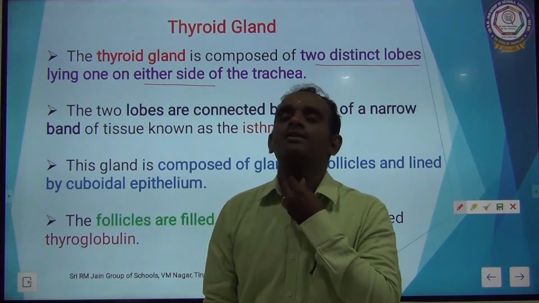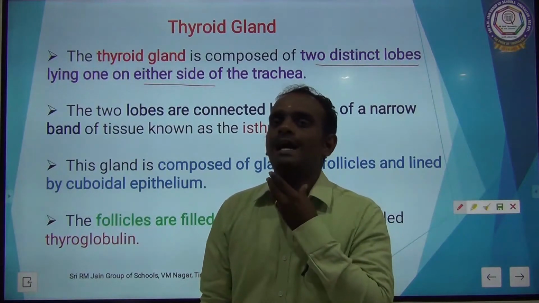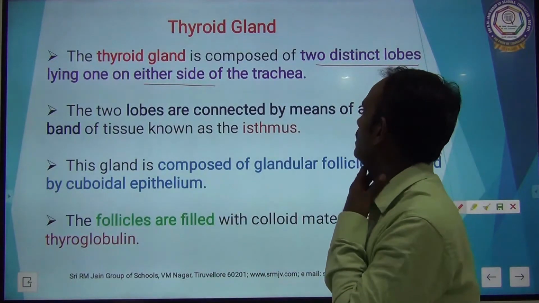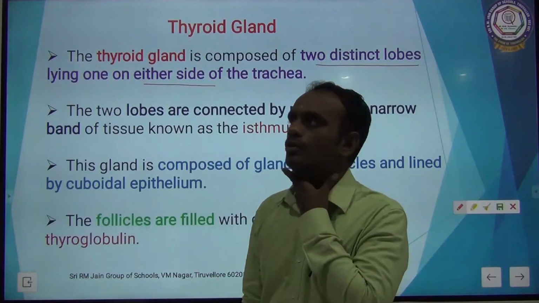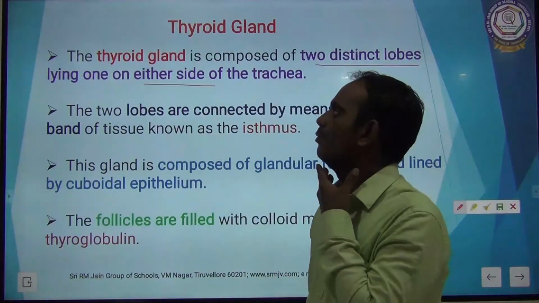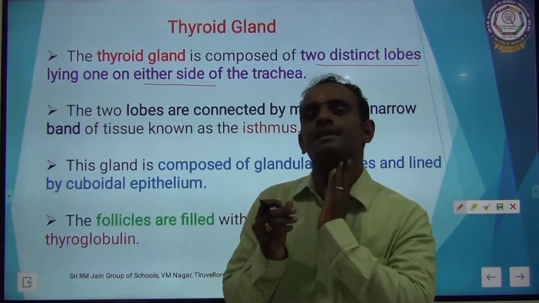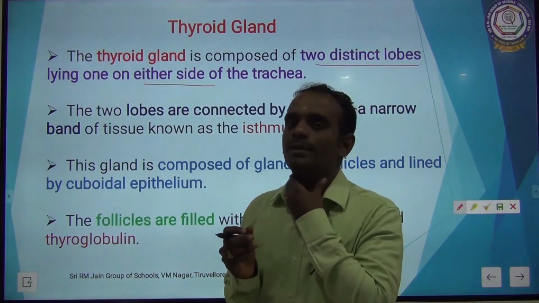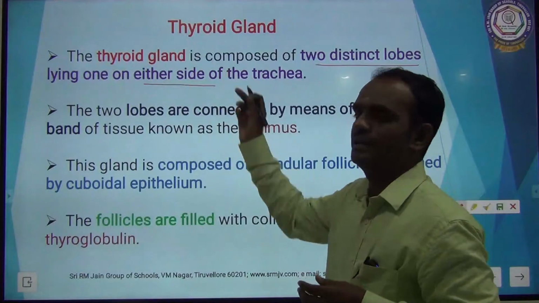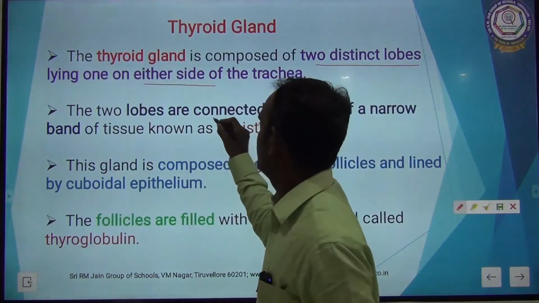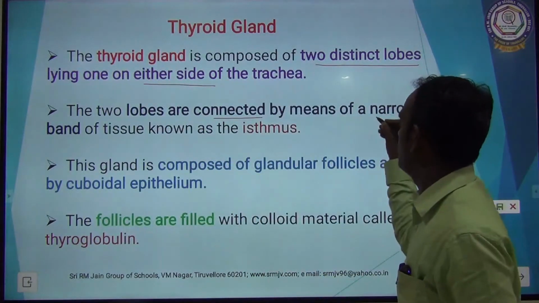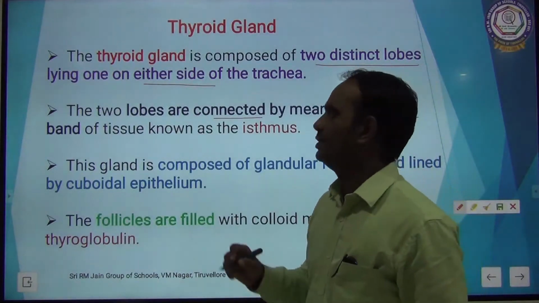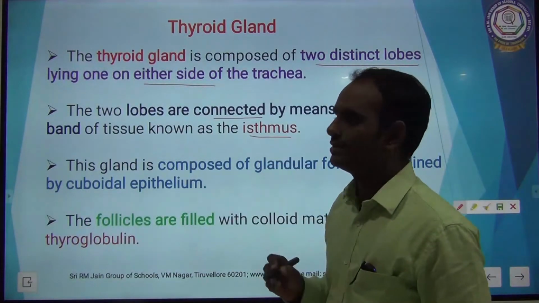This part is called trachea. This side one lobe and this side another lobe. The 2 lobes are connected by a narrow band of tissue known as isthmus.